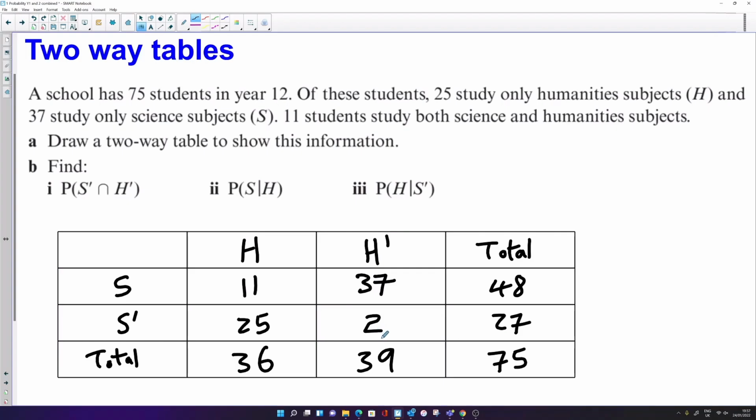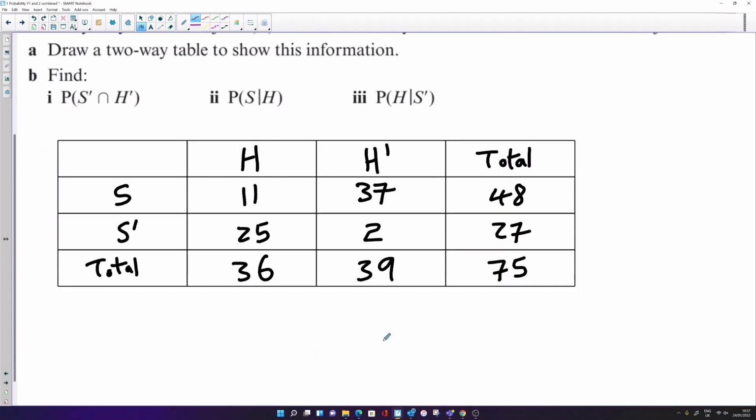Okay, so there's our two-way table. Now we can have a look at, that was part A. Part B, we want the probability that a student doesn't study the sciences and they don't study the humanities. So not sciences and not humanities. So that's going to be this number here. So probability of not sciences and not humanities is 2 out of a total of 75. That's not a conditional probability as such, that's just a probability from this table.